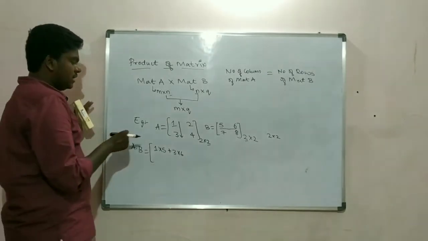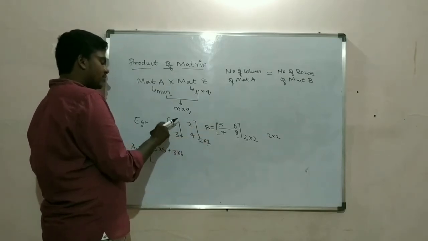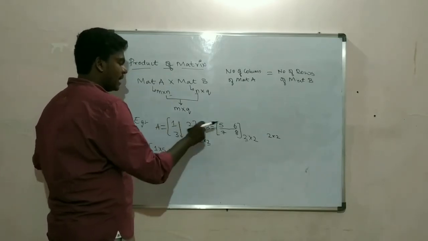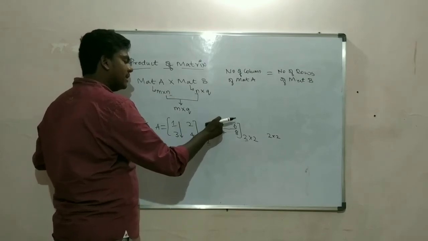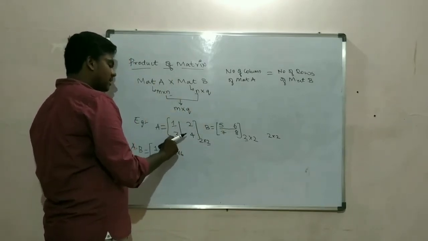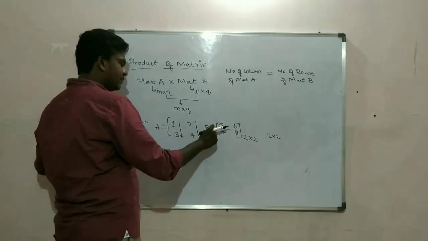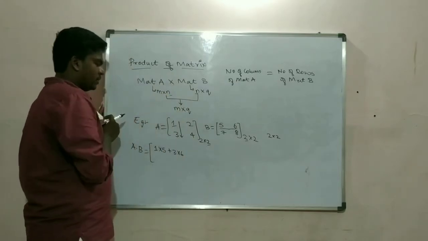Now we have multiplied this 1 into 5. This 1 is of first row and first column, and this 5 is of first row and first column. Next thing is 3, second row and first column, multiplied with first row, second column. So this is done.